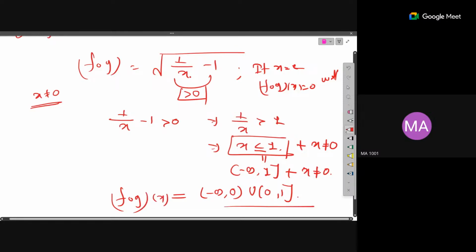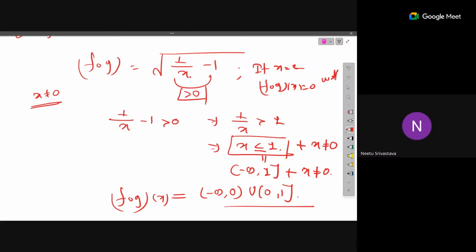Yes, ma'am. If you put x as minus 2, then it is creating a problem, no? Yeah, it should be between 0 and 1 only. Only 0 and 1.